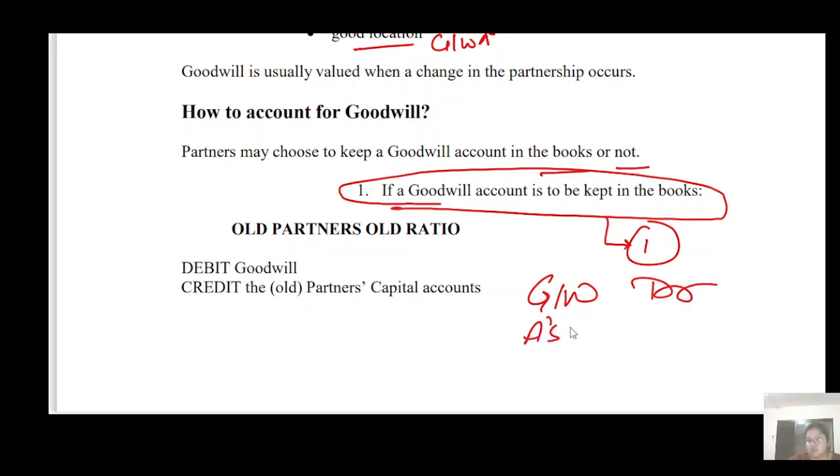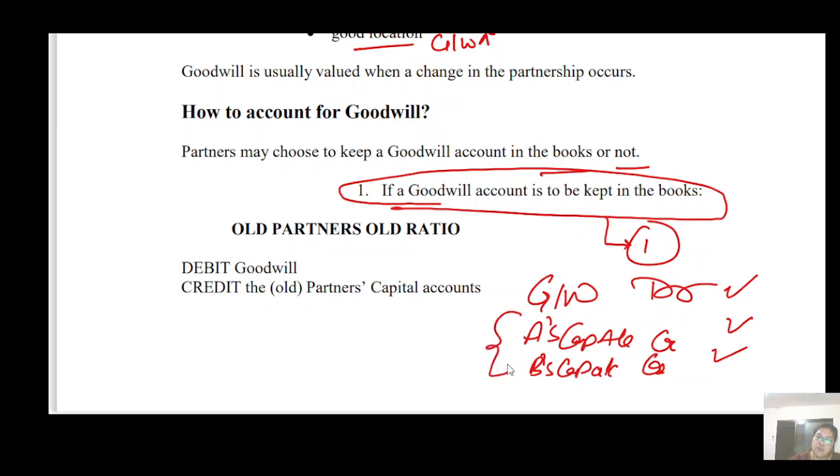And suppose I'm taking two partners here, A and B. So A's capital account, B's capital account, credit. That's it. And this goodwill is going to be distributed among A and B in which ratio? Old ratio. Okay, that's it.